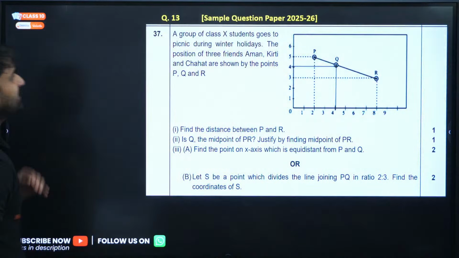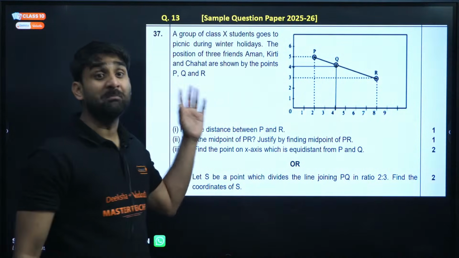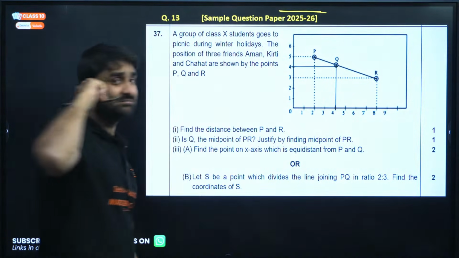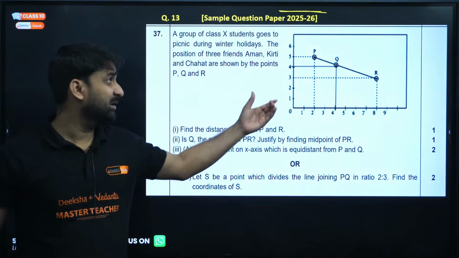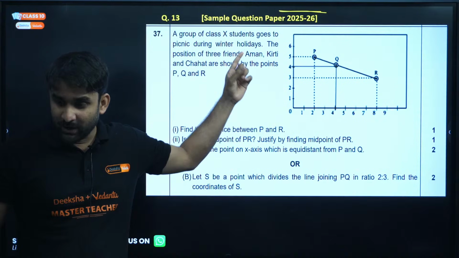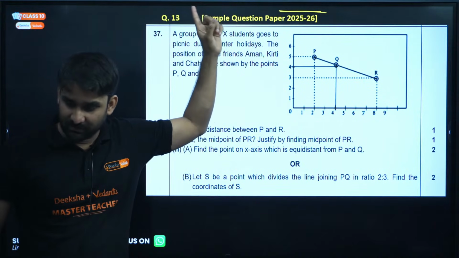Moving to the next question. Wow, this is from the sample paper, my dear. Your sample paper, case study based question. The official sample paper released by CBSE. You guys can get this question in that sample paper.